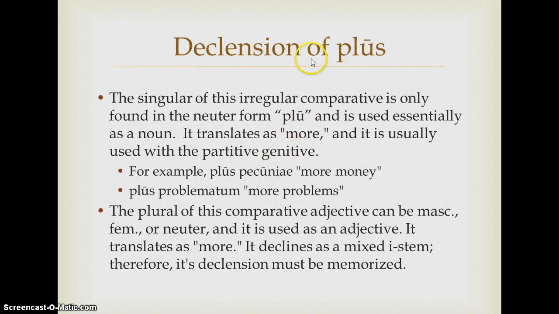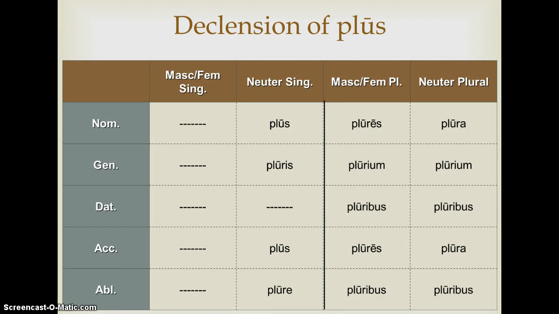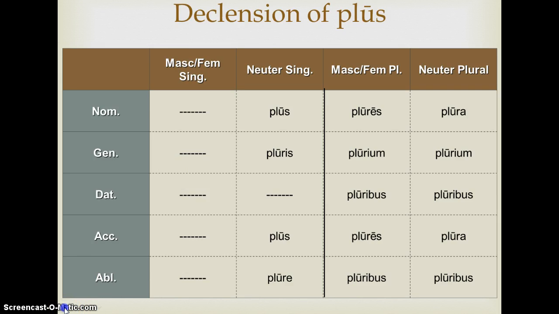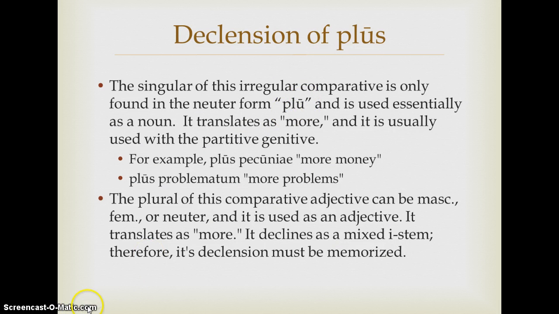The last thing I just want to make you aware of is this irregular adjective plus. Ooh, there's a little typo there. Whoopsies. So let me just tell you guys that you should add in a little S here. Look at that. Okay. The singular of this irregular adjective, and it's a comparative, it translates as more, is only found in the neuter, and it's plus, and it's essentially used as a noun, okay? It just translates as more, and it's usually used with a partitive genitive. That's the important thing. Remember that, partitive genitive.